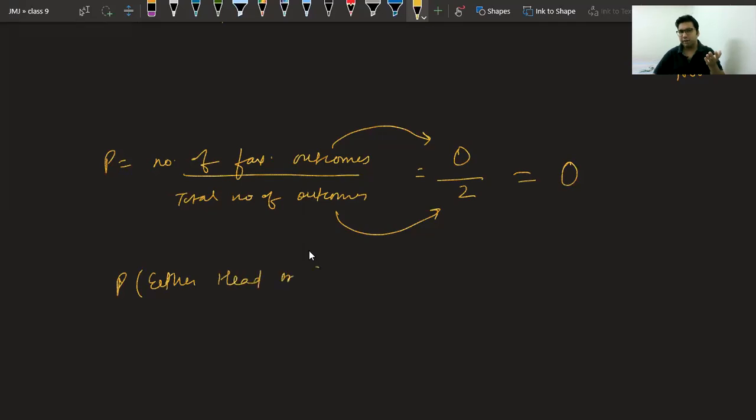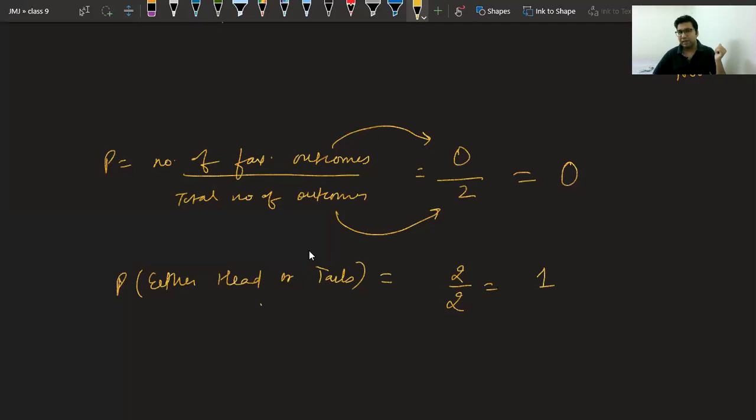head or tails? Utkarsh, now answer. What is the probability of getting either head or tails? I am counting both the cases. So now favorable is both the cases. Either head you get or tails you get. They both are favorable to you. In this case, it will be 2 upon 2 and the answer is 1.